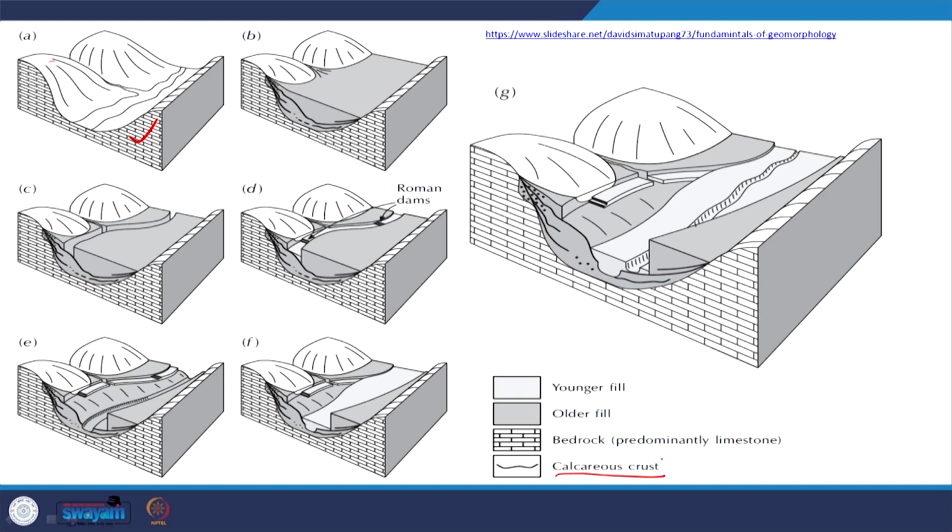Now, a valley is created, and when a valley is created, a fluvial system will develop. Once the fluvial system is developed, this valley is filled with fluvial sediment. Then, due to some reason, this fluvial system changed its course. Within this system there is a river passing through, this is the river bed, and this is the flood plain. So, now the river is cross cutting its own flood plain.